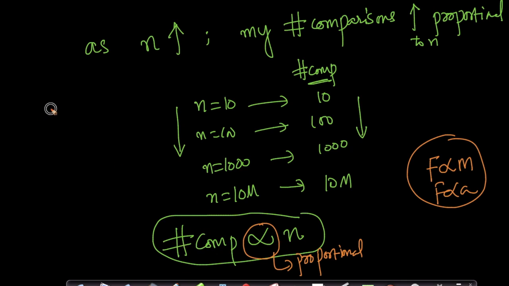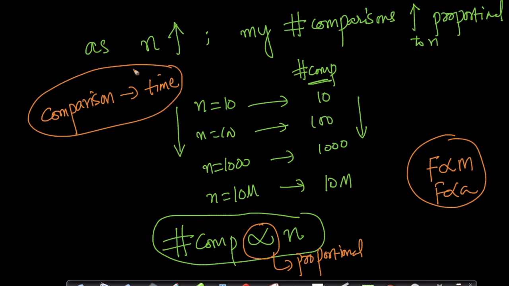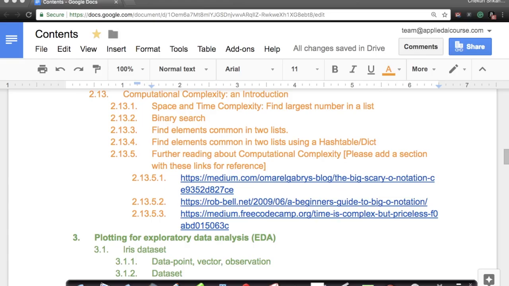And each comparison takes some time. Of course, there is some other time here. For example, when I write code, there will be some time that it will consume. But in general, I can say my number of computations is proportional to n. So let's look at some code here so that we get an understanding.